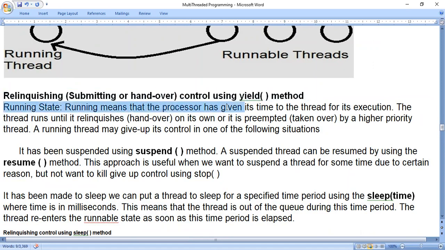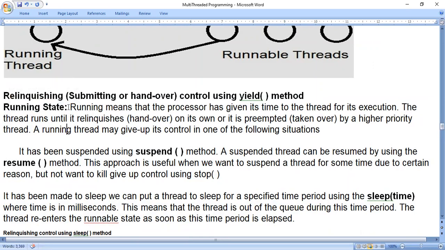So running state, what we should try to understand. Till now we saw what a runnable state is, right? So running means the processor has given its time to the thread for execution. The thread runs until it relinquishes, that means hands over on its own, or it is preempted, taken over by a higher priority thread.